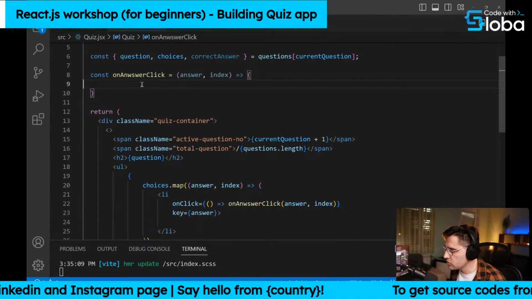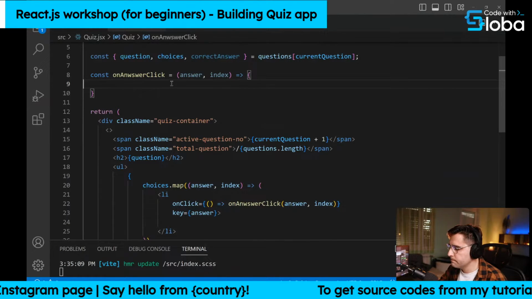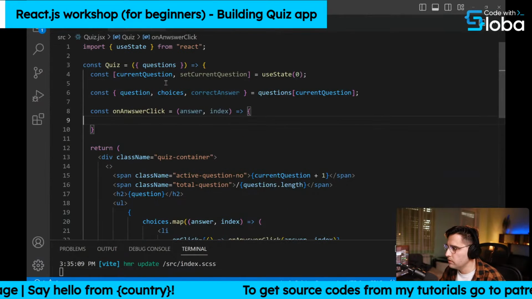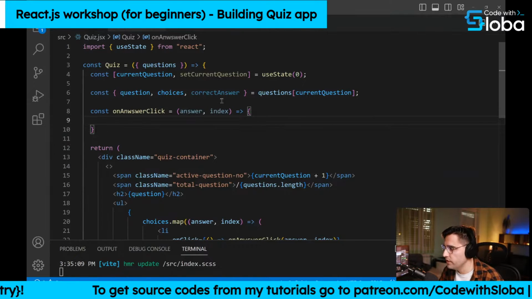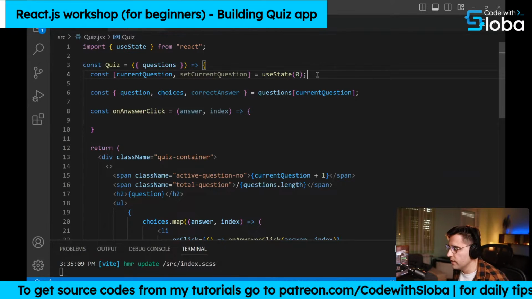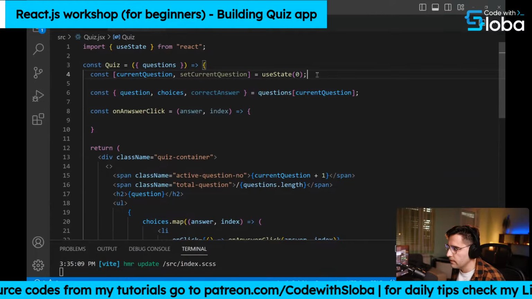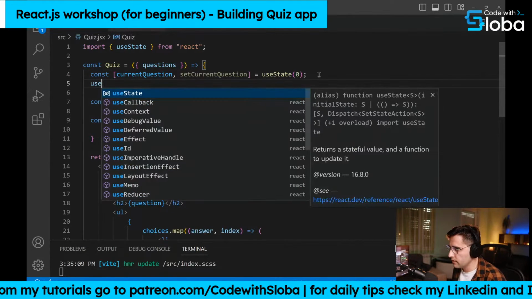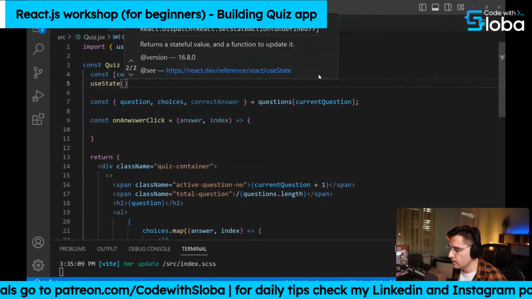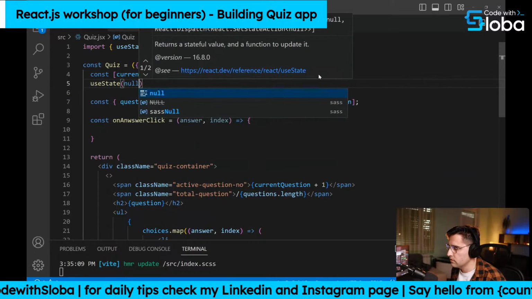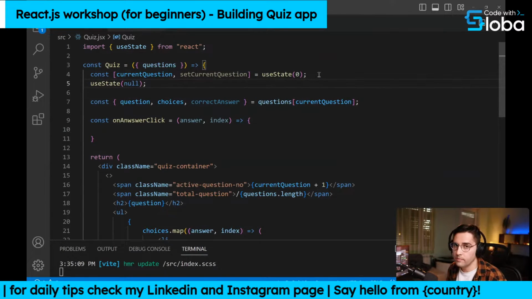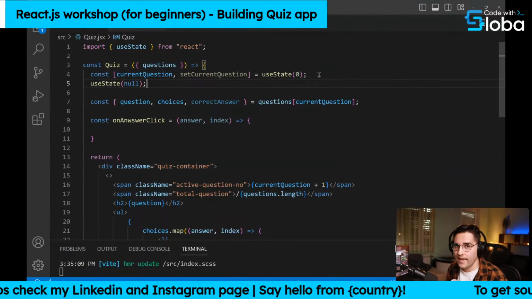Okay. So what we want to do here is create a new variable, and using that variable, we're going to set the answer index. So we need another variable, and we can use the useState hook again. For the initial state, let's set it to null, because when we render our application, we haven't selected any answer yet.